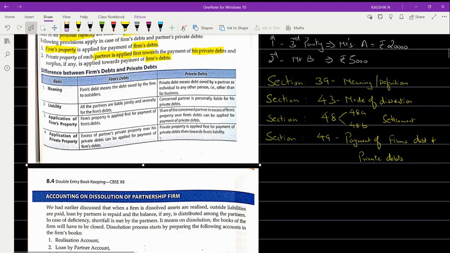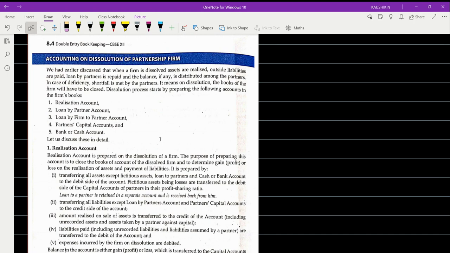Okay. So moving on to the important segment where the list of accounts that you are going to prepare is. So realization account is the foremost account in the dissolution process. So the first and the foremost account to be prepared is realization account. And for preparing this, if you understand the procedure, from that itself you can derive the journal entry.